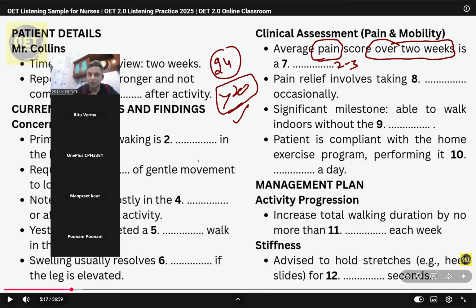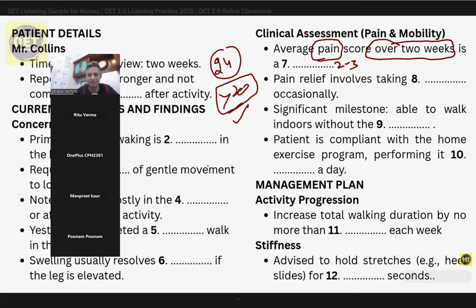Okay. So this was a hard blank out of all the blanks. Without the crutch, that is what she has used. And she has used the word ditch. Ditch means without using it. Ditch is also a word used for deception, धोखा देना, deceive करना. So they use it in a different informal way.